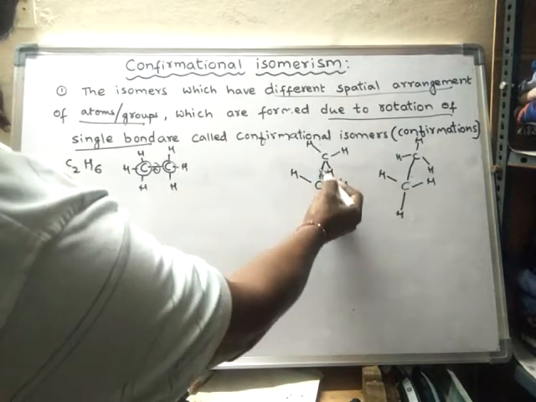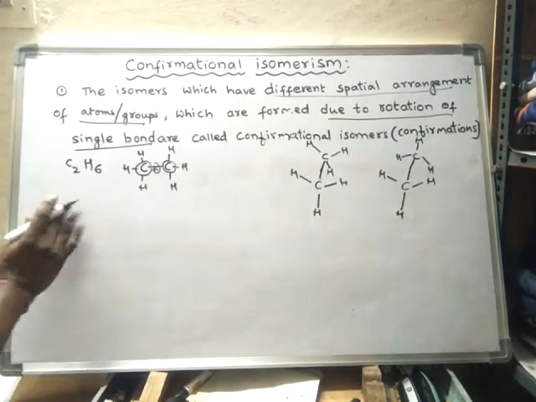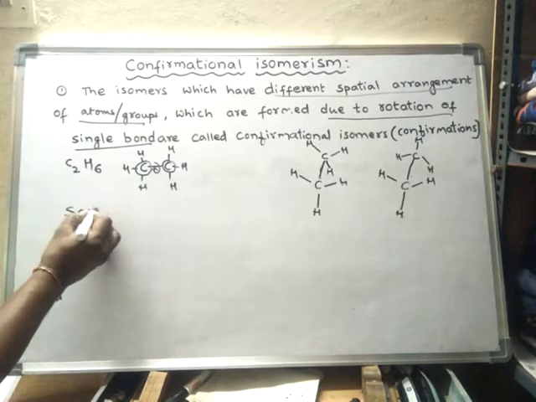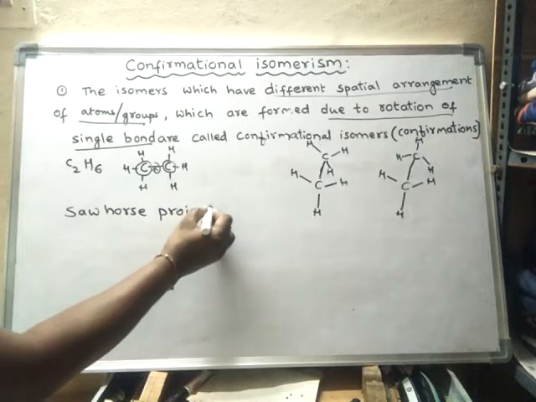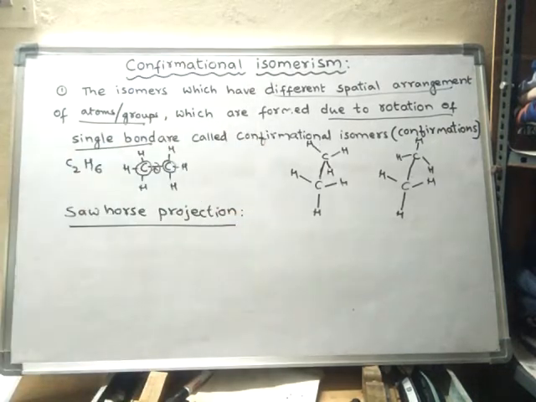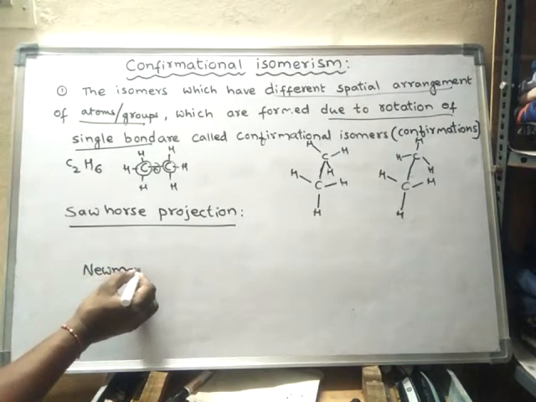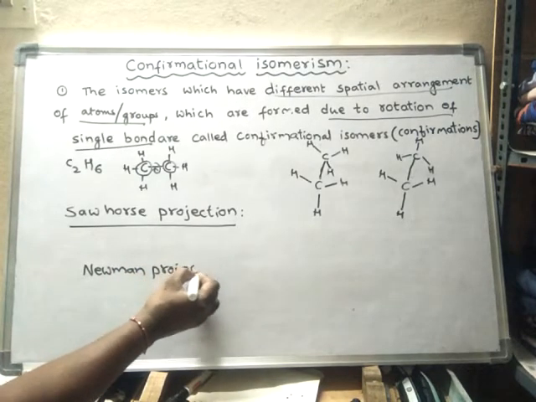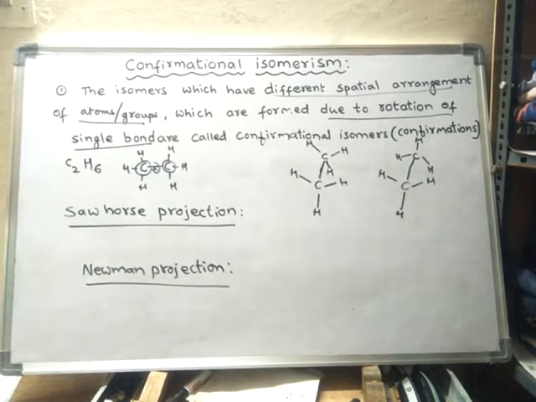Such a type of representation is said to be Sawhorse representation or Sawhorse projection. Next, Newman projection. Another type of projection is said to be Newman projection.